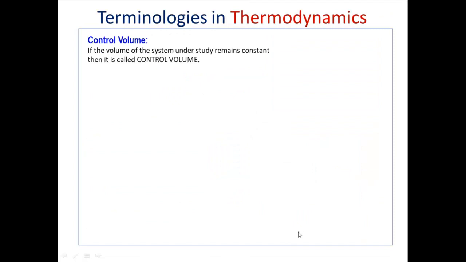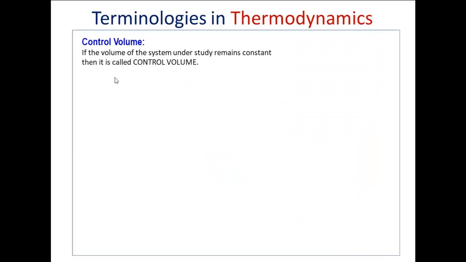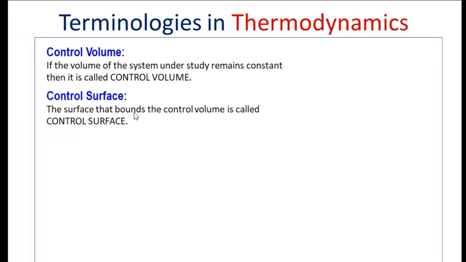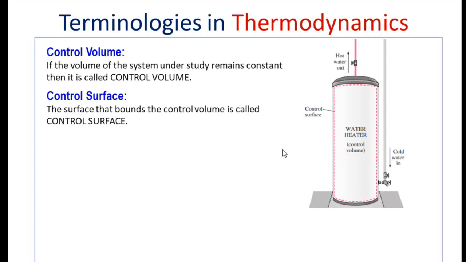When I say control volume, it is nothing but the volume of the system which is under study. It is going to remain constant, and we are also going to have a control surface. The surface that bounds the control volume is what we call a control surface. So this volume is held constant in the case of study.